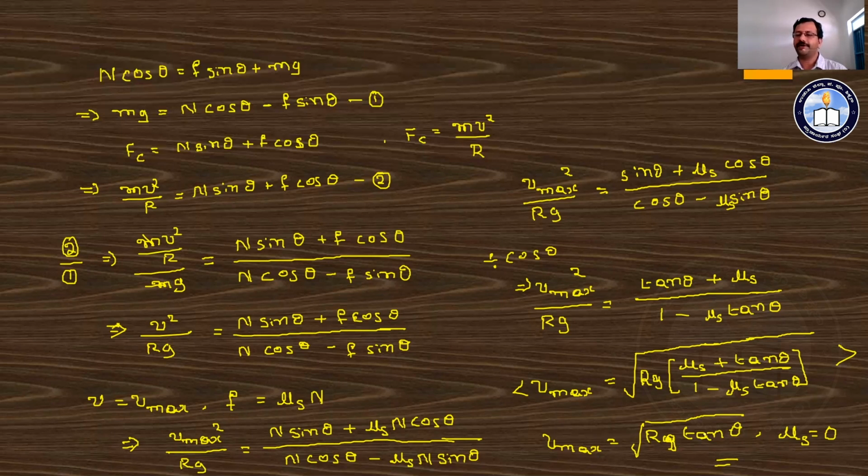This equation is used to get the bank angle or angle of banking. This is one of the equations for the maximum speed of a vehicle with which that vehicle can move on a banked road.